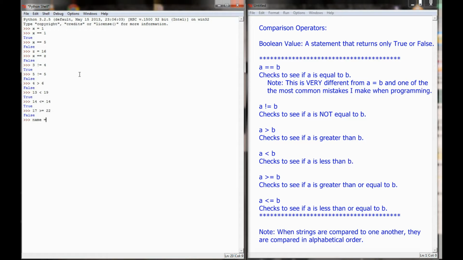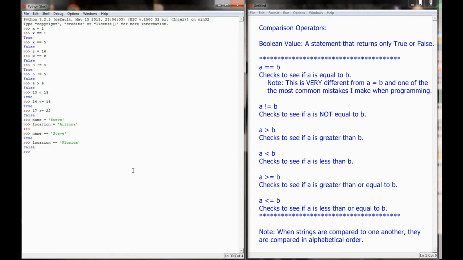So I'm going to set a variable name equal to Steve. I'll set a location variable equal to Arizona. And I might ask, name equals Steve. Is name equal to Steve? Python replies or returns a value of true. I'm going to ask, is location equal to Florida? Python's going to return a value of false for that. Location is currently set to Arizona, not Florida, so location is not equal to Florida.